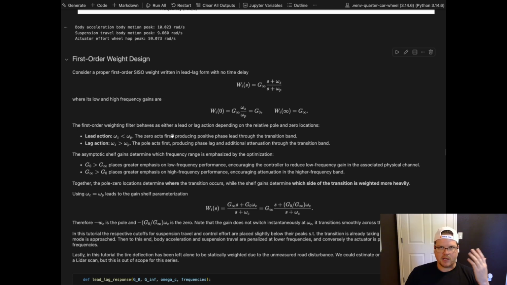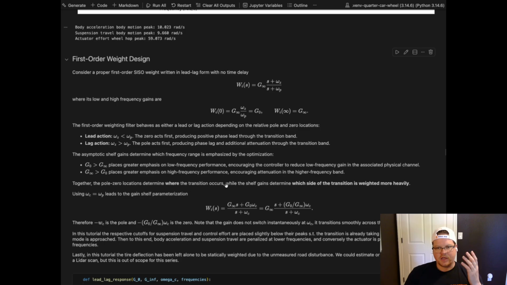So, or at least the closed loop tracking response. That's more of the mixed sensitivity side. But the asymptotic shelf gains determine where the frequency range is. So if the low frequency gain is greater than the high frequency gain, we're placing more emphasis on low frequency performance. That way, it's going to be higher, so we're trying to reduce low frequency gain. And likewise, opposite: if the gain of the high frequency performance is high, we're encouraging attenuation in that higher frequency band. Okay, so basically, they're just opposites of one another.